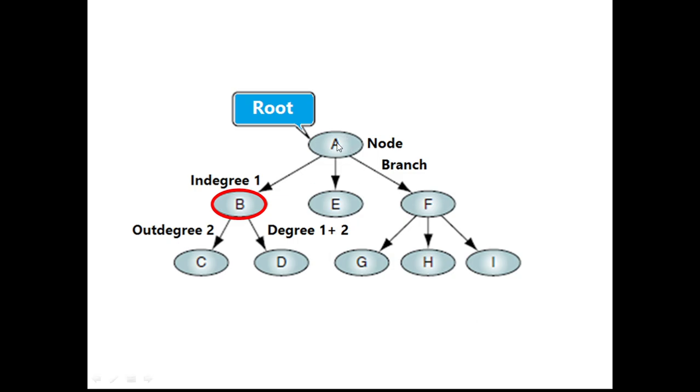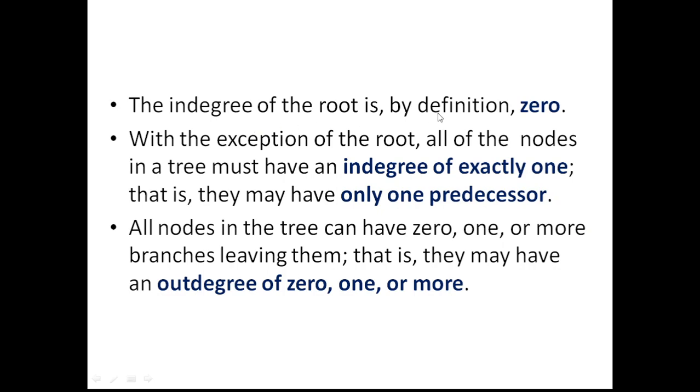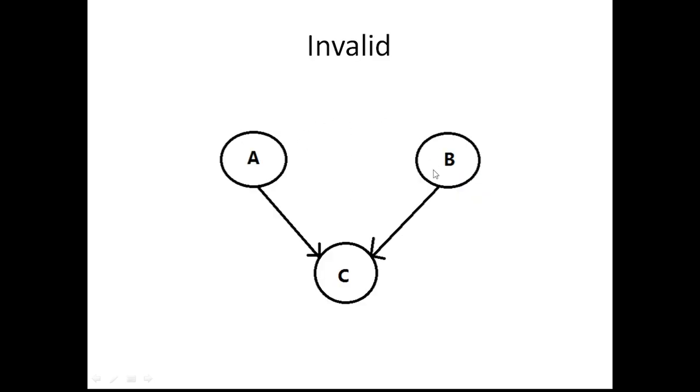Here is another example. This is what we are referring to as the root node, and if you consider node B, its in degree is 1, since it has one branch coming into it, and its out degree is 2 because it has 2 branches going out of it, and totally the degree is 3. And this kind of tree is impossible. This is an invalid tree because this particular node has an in degree of more than 1. Such a node cannot exist in a tree, so it is simply an invalid tree.